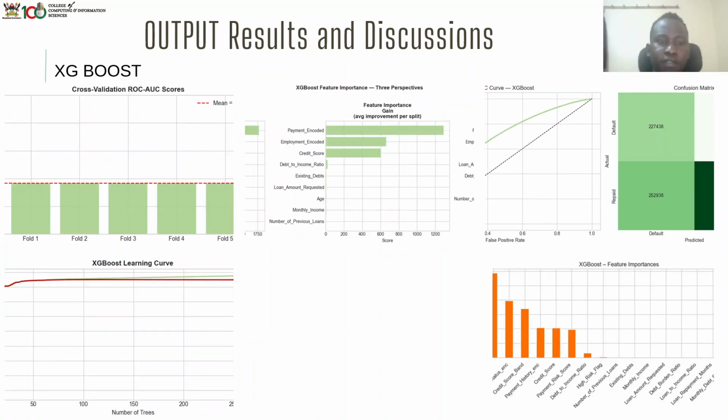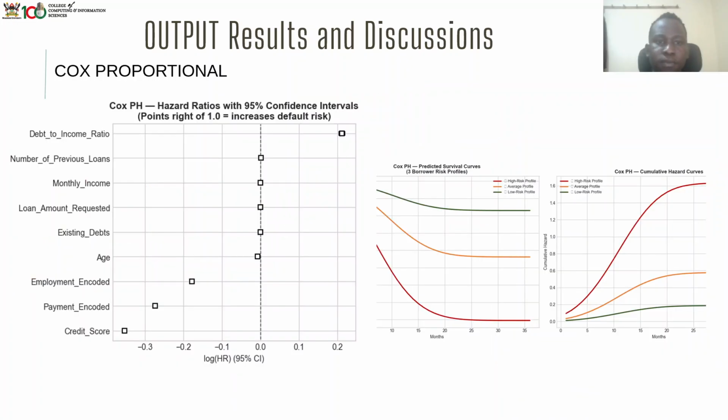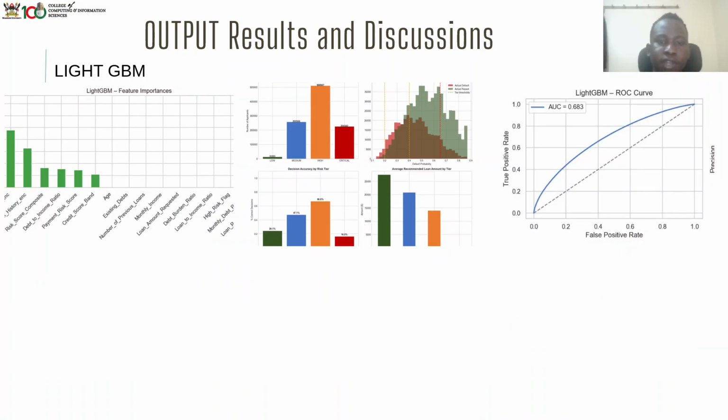And we have the XGBoost, which was also good, and we trained it, and it also gave us at least a mean score of about 60%. And these are its graphs that we deduced with its important features. We have the Cox proportional hazard model, which we trained also. These were its outputs, giving us the ratios, and it was also ranging around 70%. And we have the LightGBM, which was also around 68% mean accuracy.